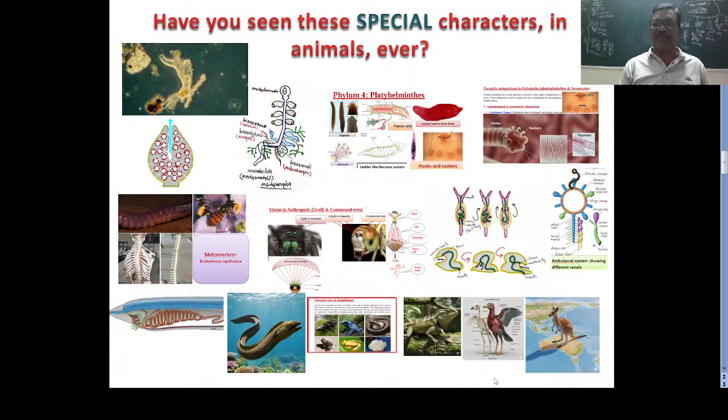That is called the amniotic egg. Yolk is stored in the egg. So this is very important. Amniotic egg is another small question. So you can write everything in your notebook.